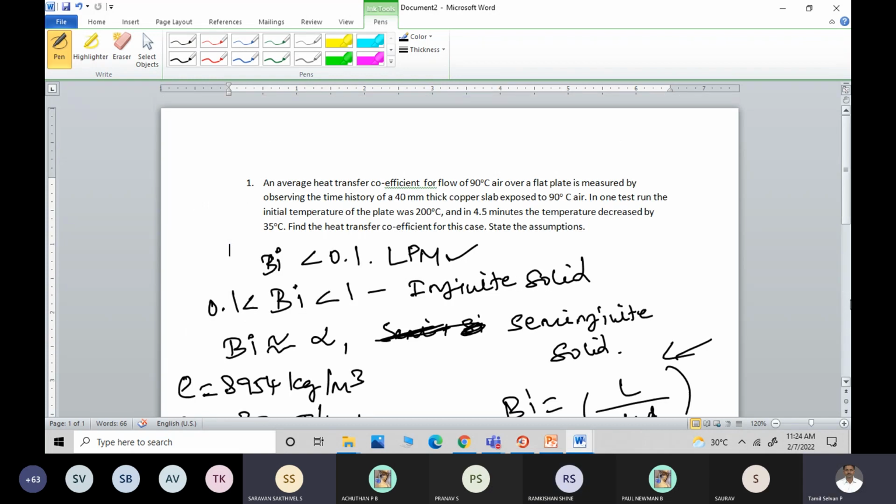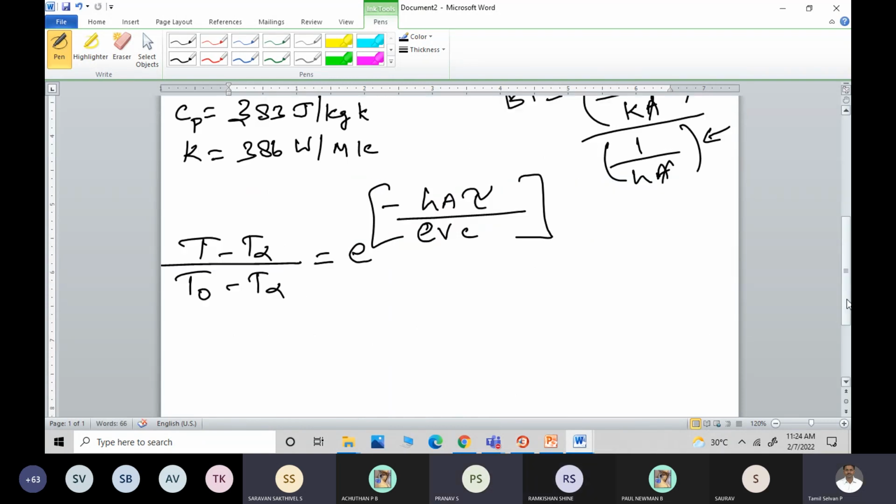Yes. Okay. So now the thickness is 40 mm. The thickness is given as 40 mm. So L equal to thickness divided by 2. So it is 20 mm, 0.02 meters. Am I correct? Yes, sir. Okay.